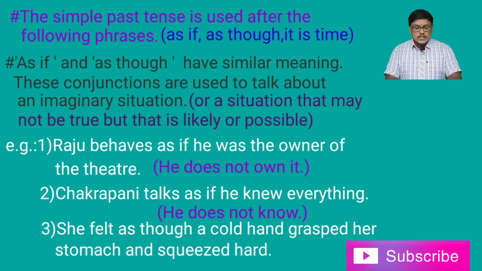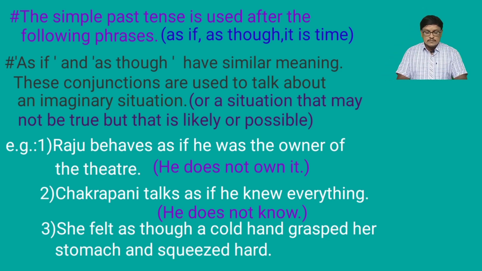Third example, she felt as though a cold hand grasped her stomach and squeezed hard. Here also she felt in that way, so that's why we used as though, and past forms grasped and squeezed. Actually we already said, as if and as though have similar meaning, and those are used to talk about imaginary situations. So these people feel in that way, that's why we used as if and the past form of the verb, and also as though with the past form of the verb.